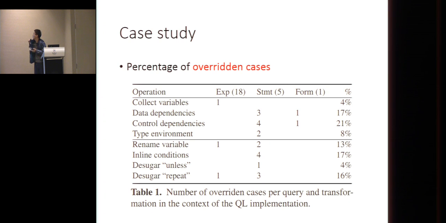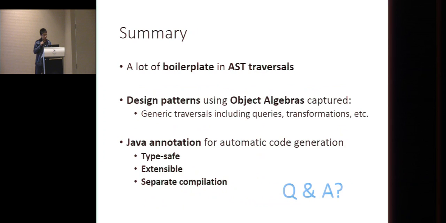And that's the statistics. We have the percentage of overridden cases. So the number in the parentheses represents the number of data variants. So we have 24 data variants in total. And we have a number of operations, and as you can see, the interesting cases, that are the cases that we need to override, only account for a small portion. So that's the case study, and finally it's the summary.